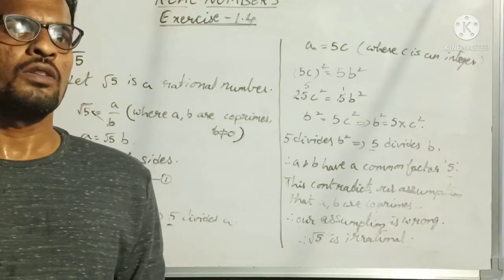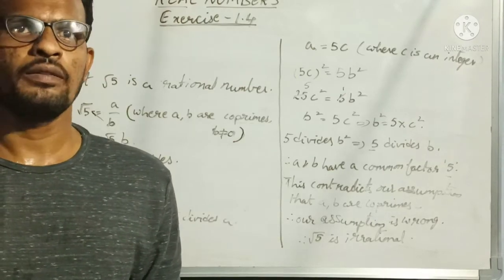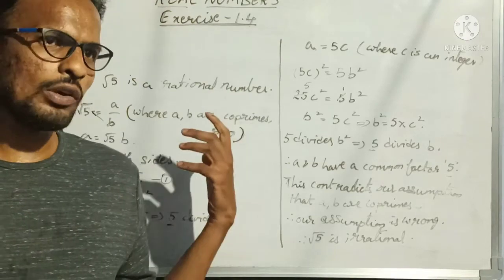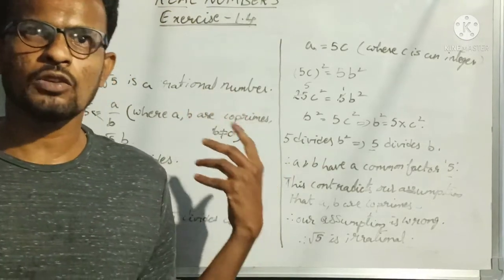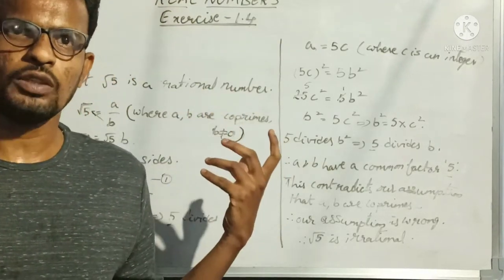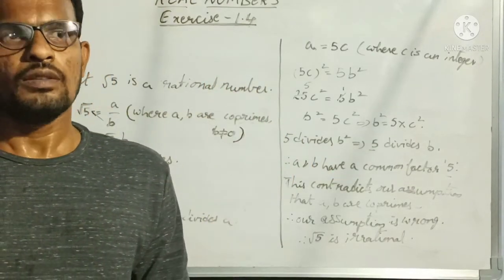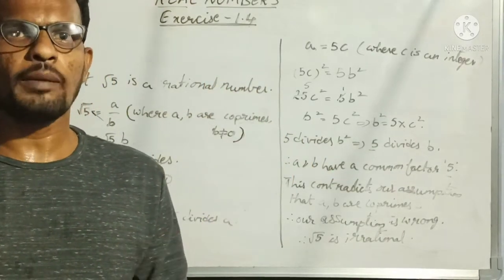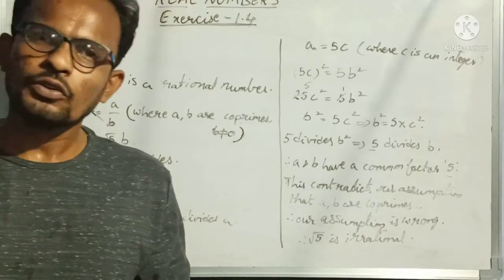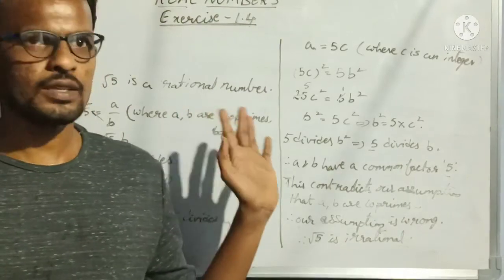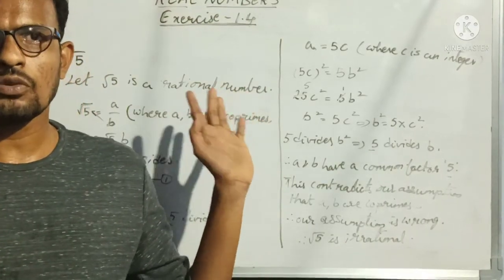So these are the two important problems, and in this way only we can solve the remaining problems also. If anyone has any doubt, then I can explain the remaining problems in the next video. Some complicated ones like root 5 plus root 3 are there. Those we'll see in the next video. For today, this is what I wanted to discuss in today's class.